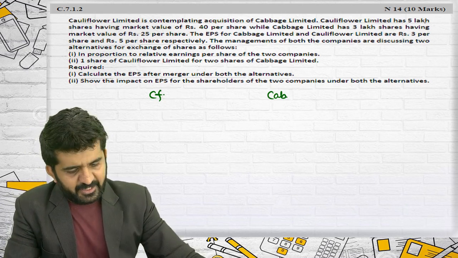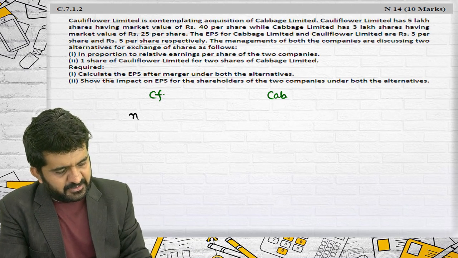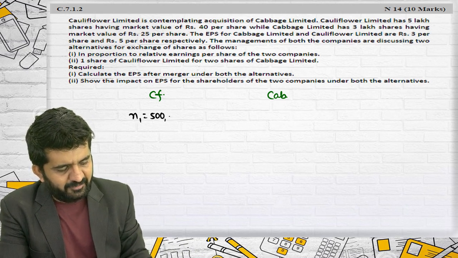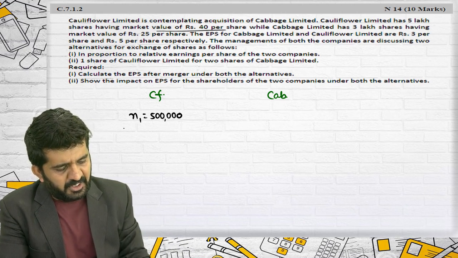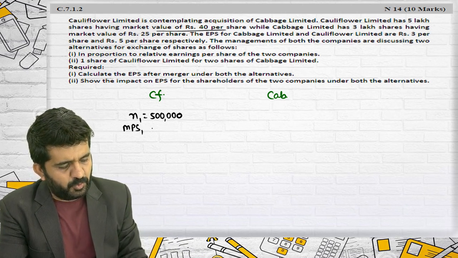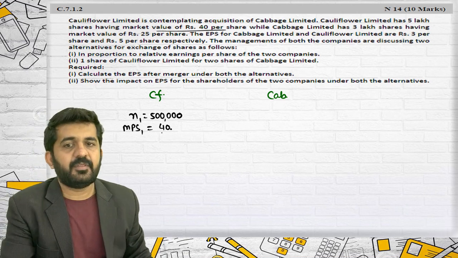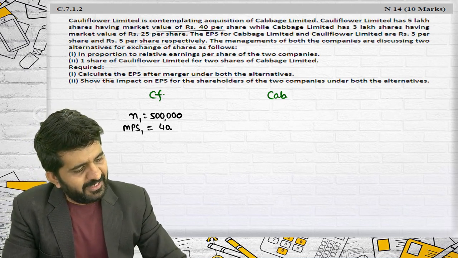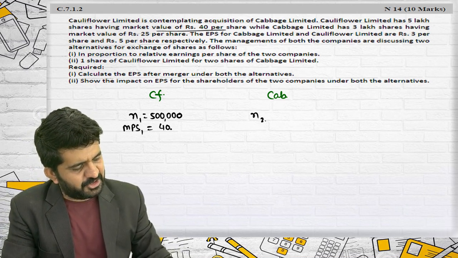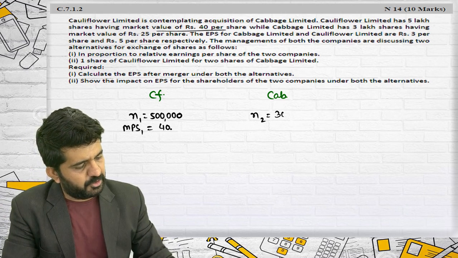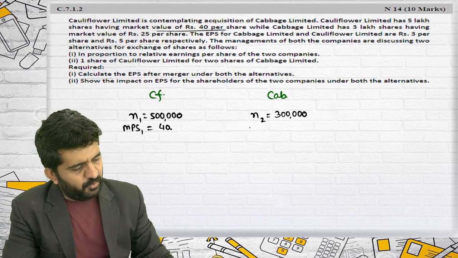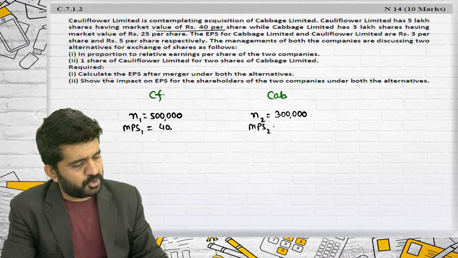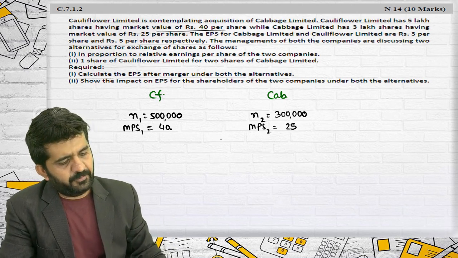Cauliflower Limited has 5 lakh shares, N1 is equal to 5 lakhs, having a market value of 40 per share, MPS1 is equal to 40, while Cabbage Limited has 3 lakh shares, N2 is equal to 3 lakhs, having a market value of 25, MPS2 is equal to 25.